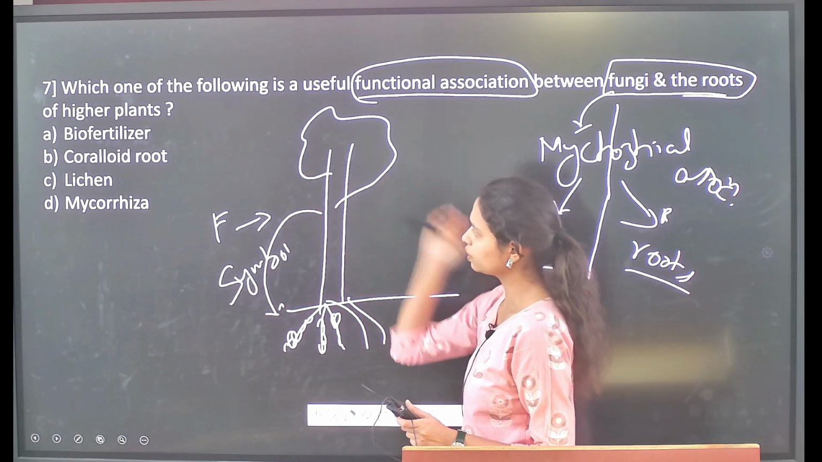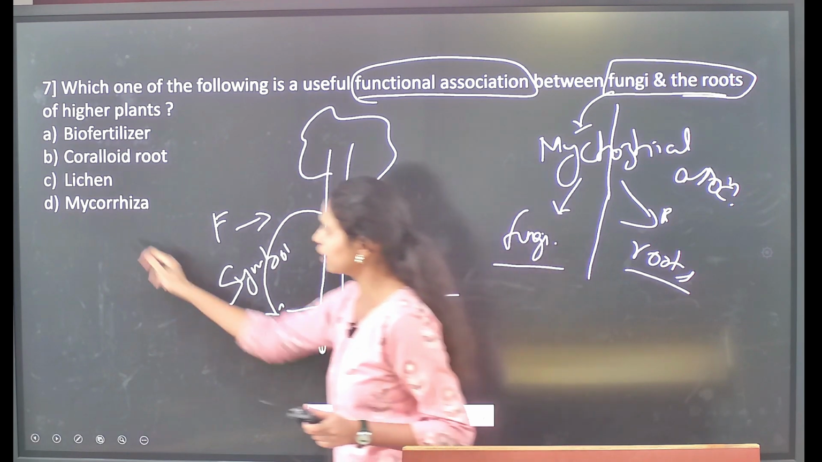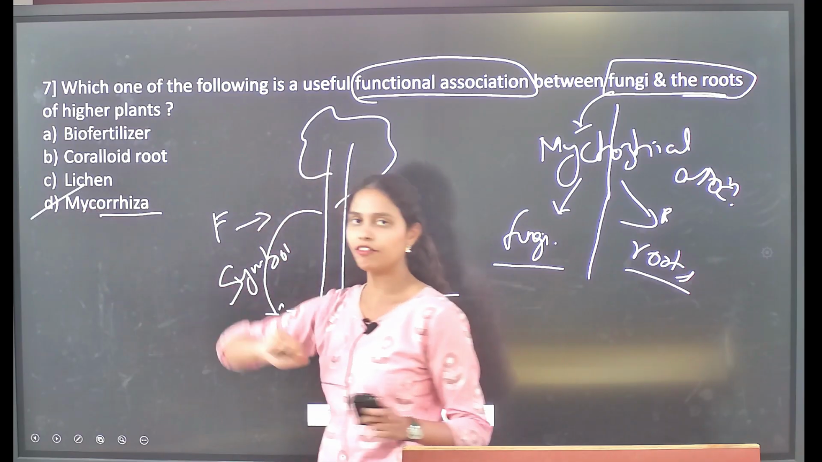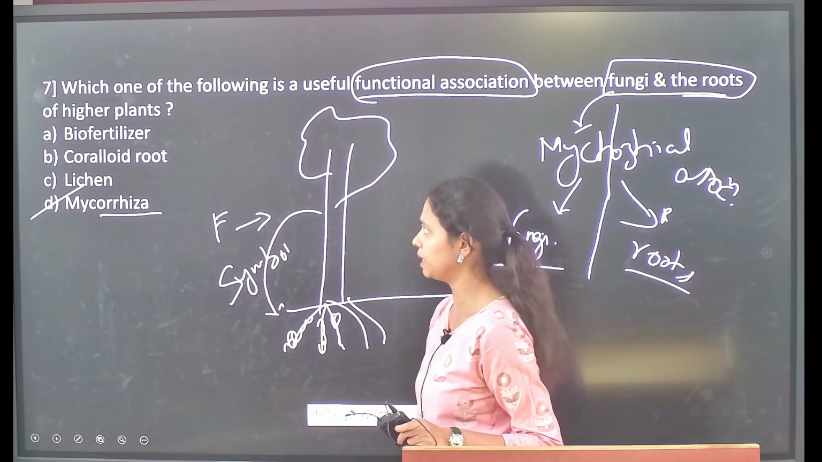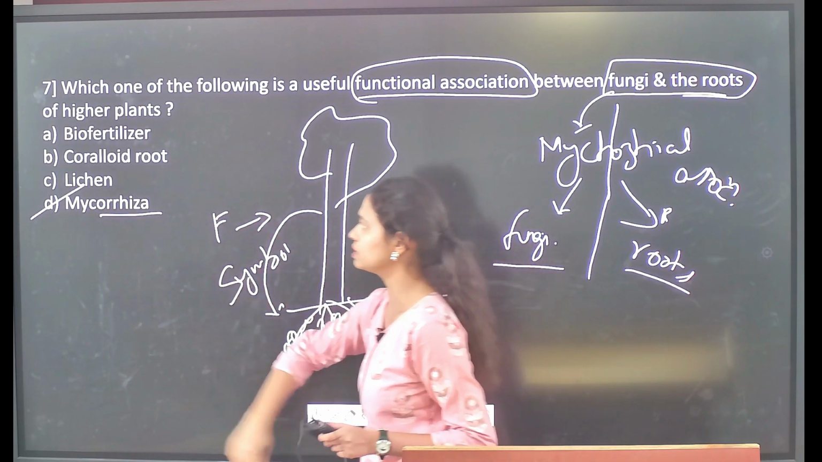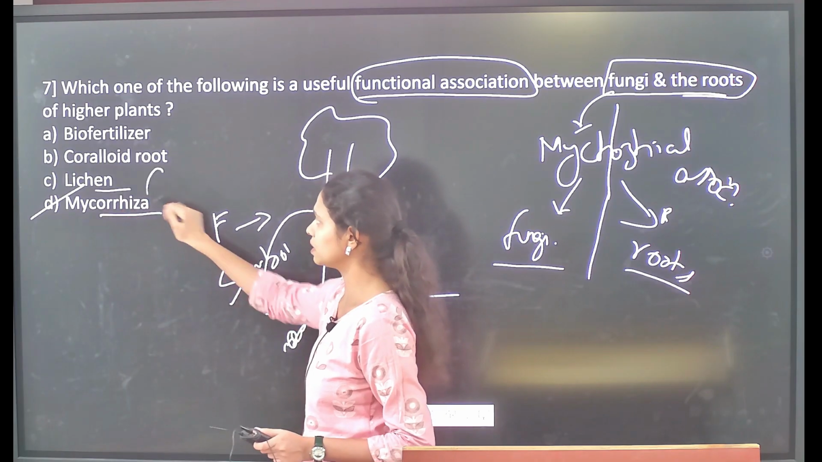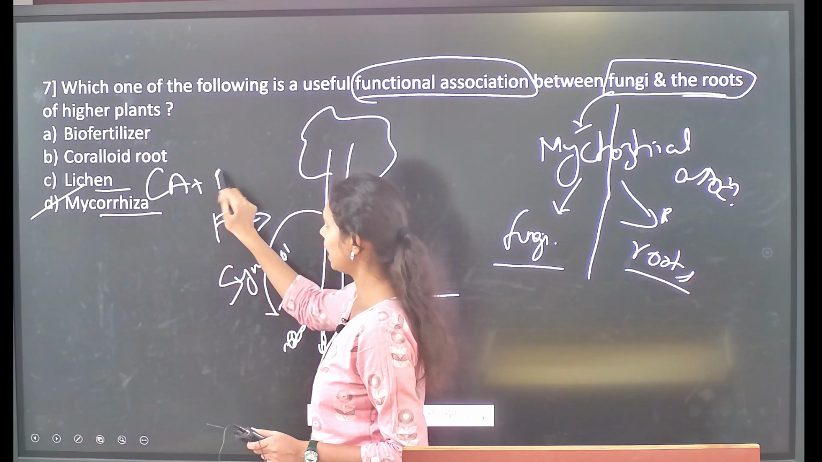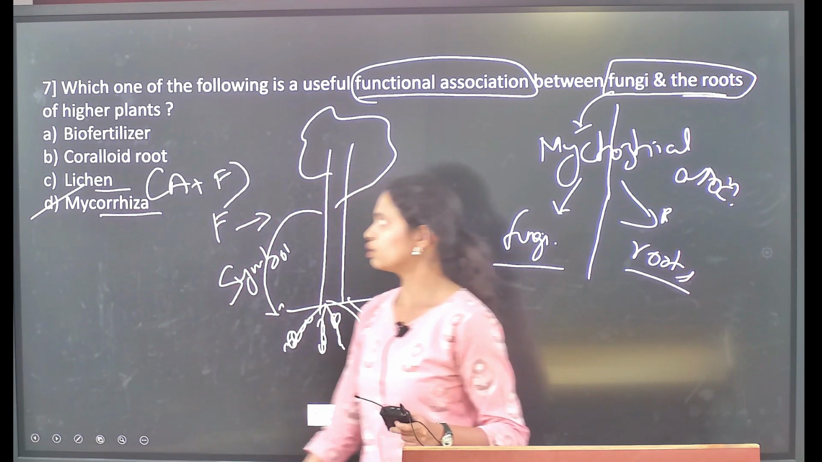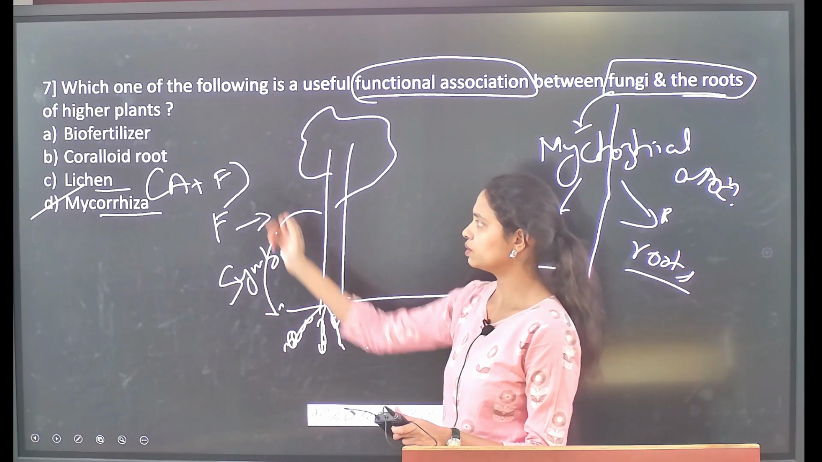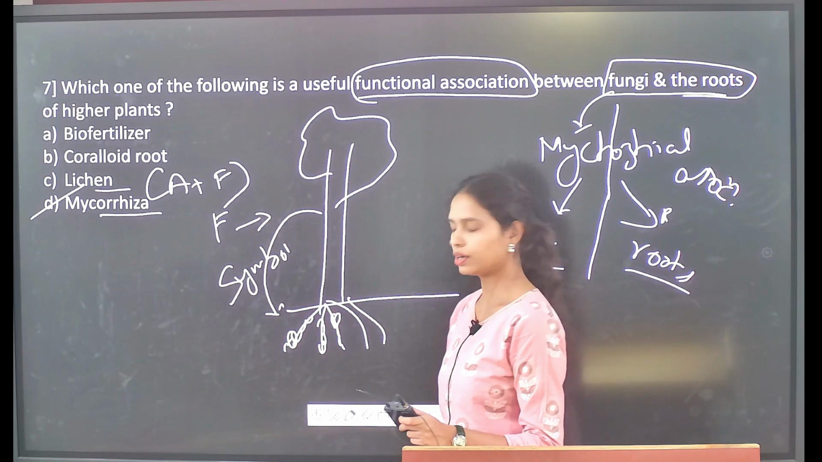So here, according to the given statements, mycorrhiza is the association between the fungus and the roots of the higher plants. If you see the remaining ones, lichen is the association between the algae and fungi. So the correct answer with regard to this one is option D, that is the mycorrhizae.